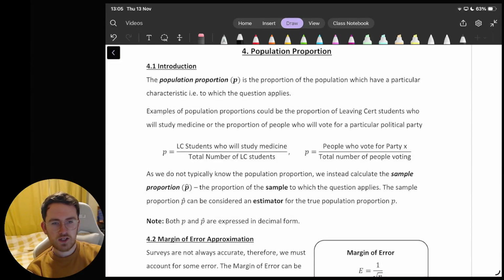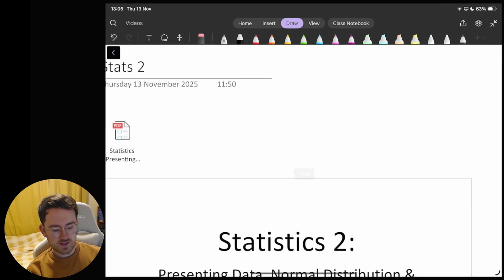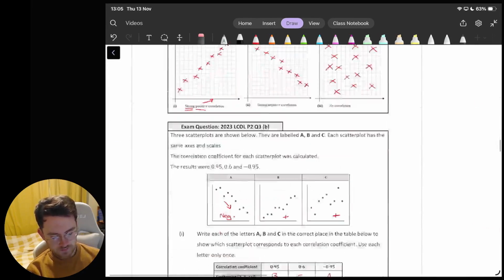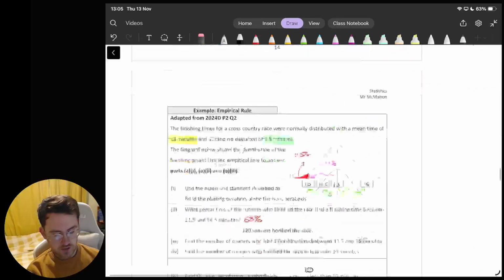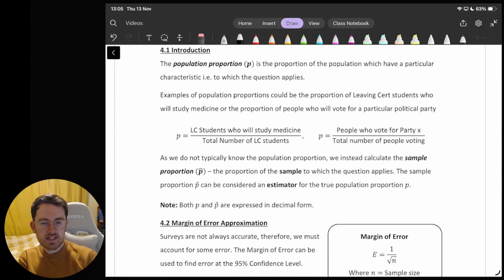Okay, so what we're going to look at next is confidence intervals. So we're continuing the trend of looking at all the really important Leaving Cert specific stuff, I suppose. Confidence intervals and population proportion and all of these things are very, very related. So we'll get into what we're looking to make an interval for first.